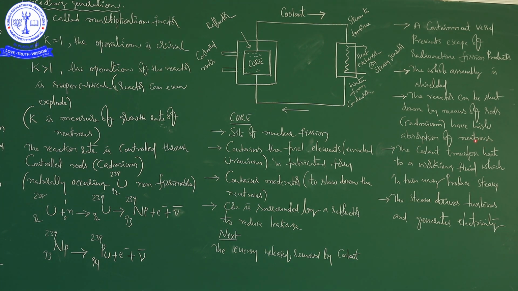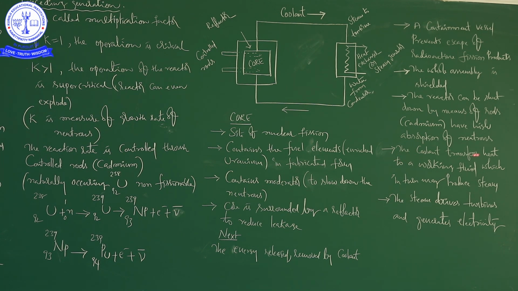So, we are using cadmium as the rods. The reactor can be shut down by means of rods with high absorption of neutrons. With the help of control rods, you can control the reaction.